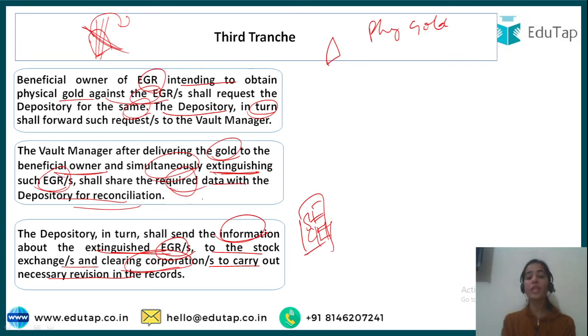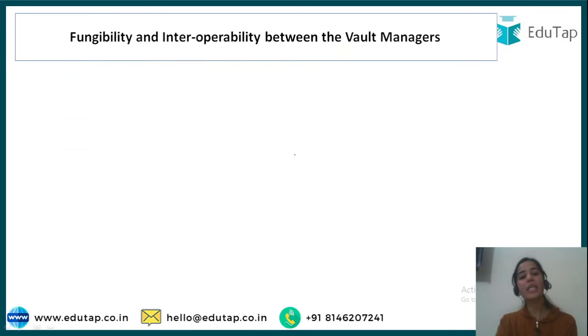So the depository has to send the information, because the depository is the one providing the common interface between the vault managers, the stock exchanges, the depositories, and the clearing houses. All the data the depositories have to transfer from one place to another, the information regarding what is happening. Otherwise, how will the stock exchange know? Through the depositories. So fungibility and interoperability, I hope you have understood how the EGRs are created, how they are traded, and how they are returned back. Okay, how they are extinguished, we can say.